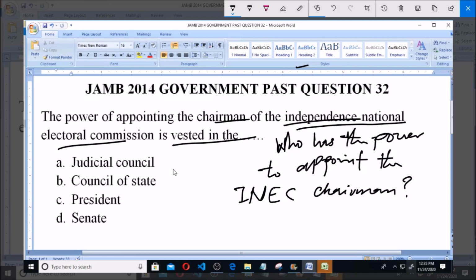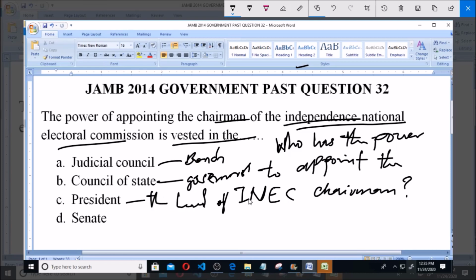So option A says Judicial Council, and when we talk of Judicial Council, we mean the bench. Then Council of State, that is the governors. Then option C says President, and the President is the head of government. And then option D says Senate, which is the National Assembly.